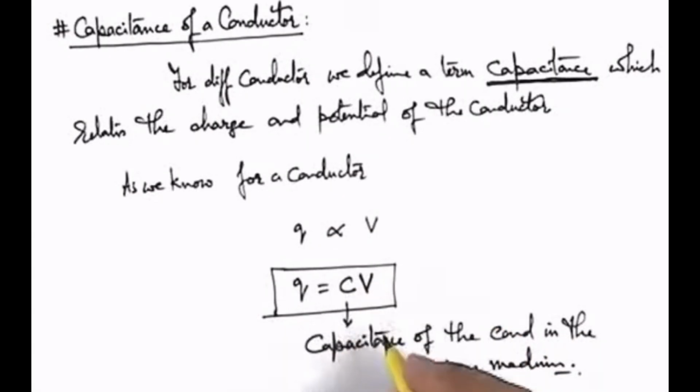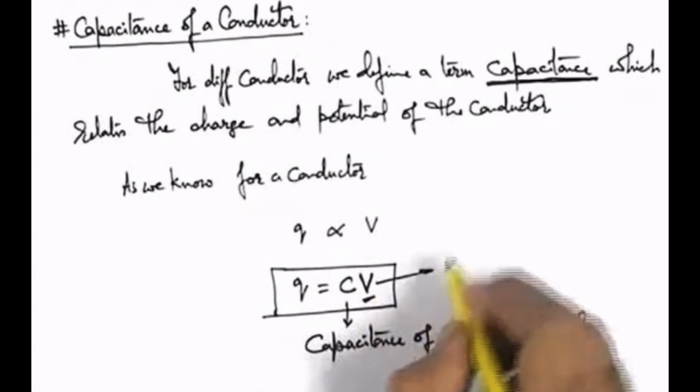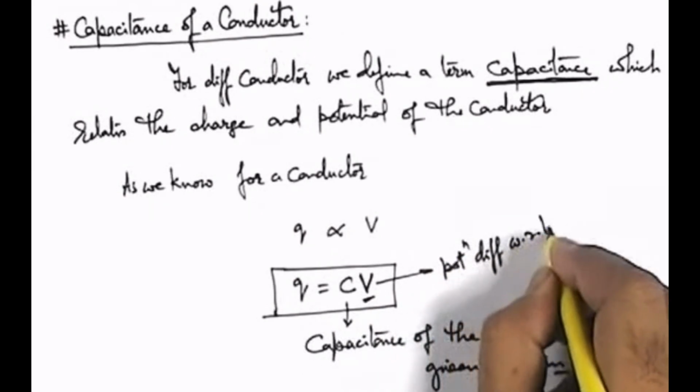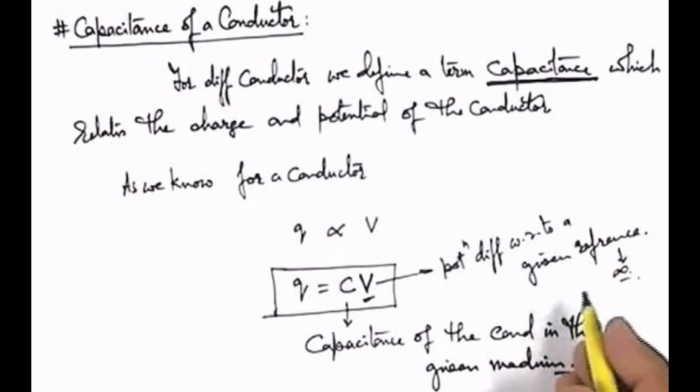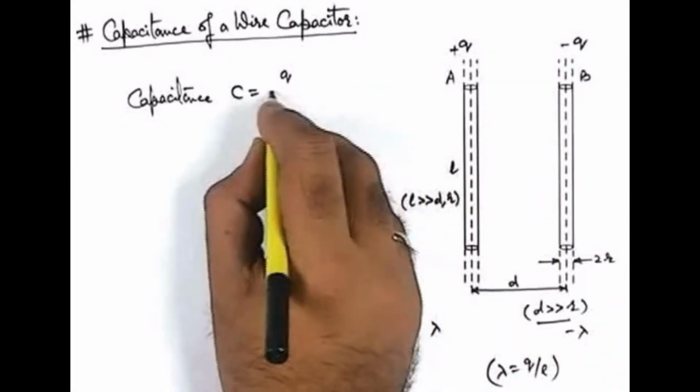And here we talk about the potential. Actually, absolute potential can never be defined. So this potential V is always the potential difference with respect to a given reference. In general, for an isolated conductor, reference is taken at infinity where potential is 0. So V can be written as potential of the conductor, amount of charge which is supplied divided by the potential